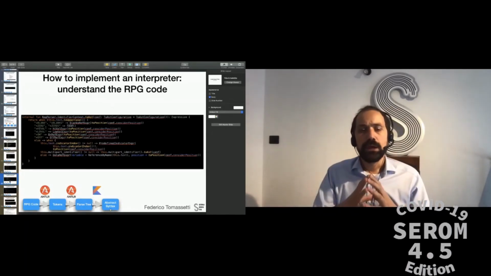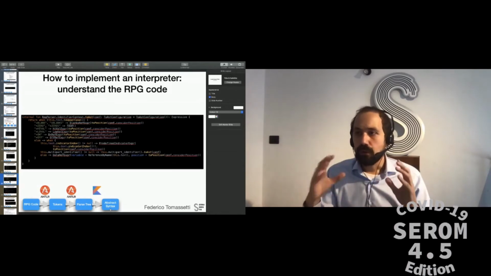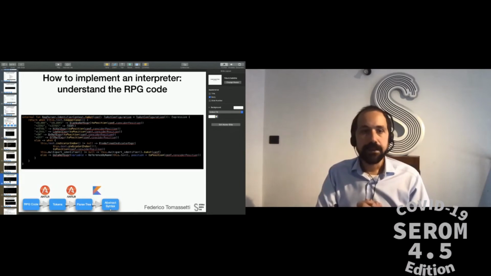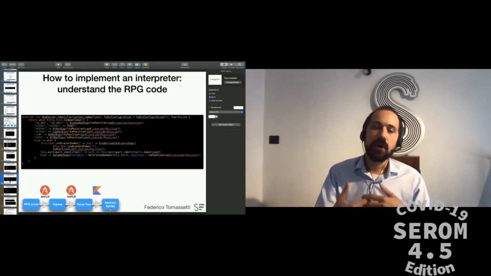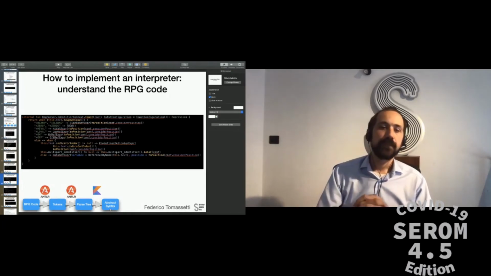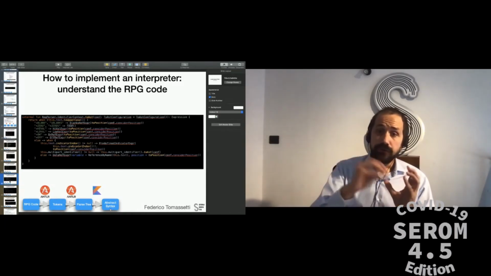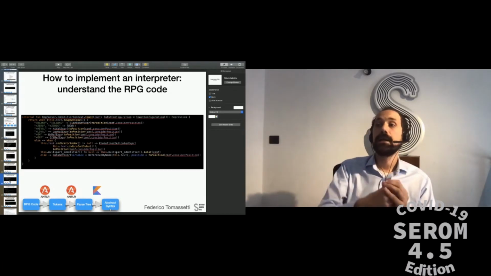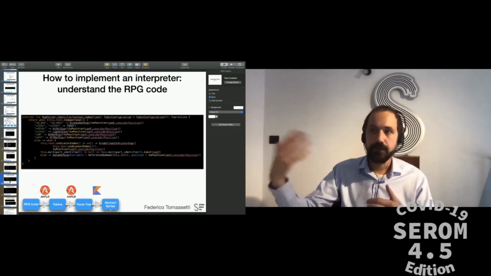For example, from the point of view of the parser, so of the parse tree, there are a lot of identifiers that are just identifiers. There is no reason for the parser to differentiate between them. Instead, we want to differentiate them in the abstract syntax tree because they play a special role and they will need to be interpreted differently.